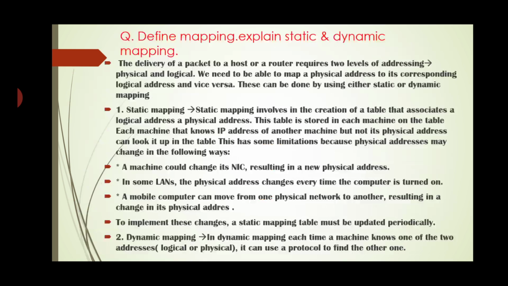Second, dynamic mapping. In dynamic mapping, each time a machine knows one of the two addresses, either logical or physical, it can use a protocol to find the other one. By using any one of the addresses, they can find out the other address through the protocols.